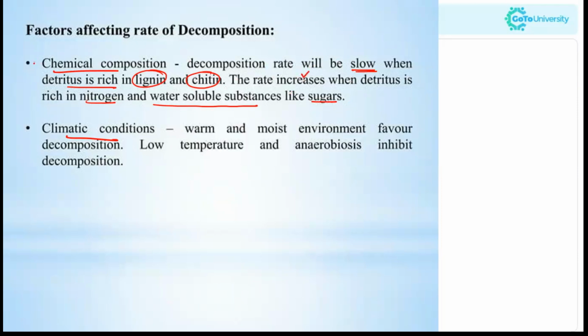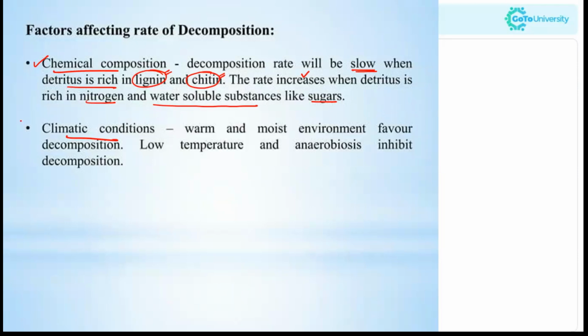That is about the chemical composition. Lignin and chitin are hard substances, and these highly polymeric substances are very difficult to break down. Whereas water soluble substances like sugar, amino acids, and nitrogen are very easy for decomposition.